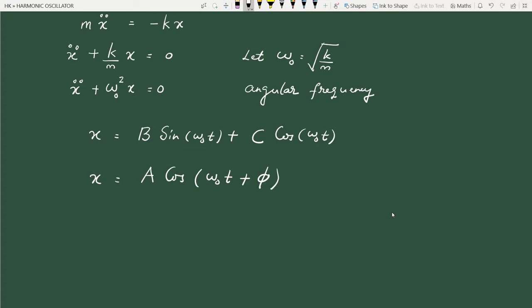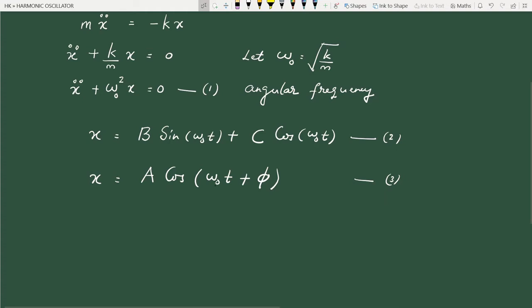We will give proper names to these constants, but for the time being let us understand that in the solution, I will call these equation 1, equation 2 and equation 3. Equation 2 is a solution at any time t.